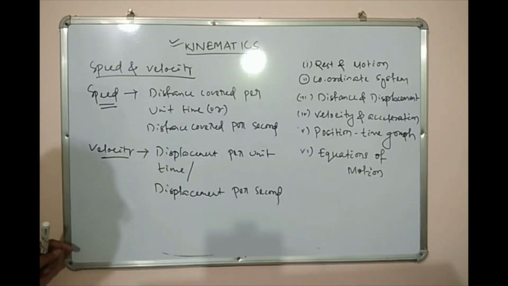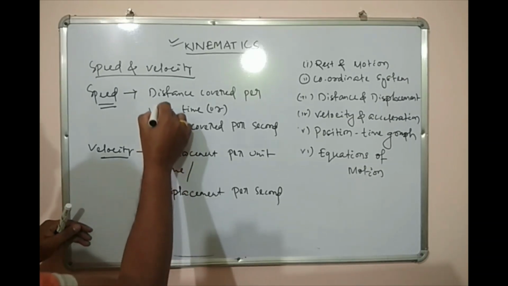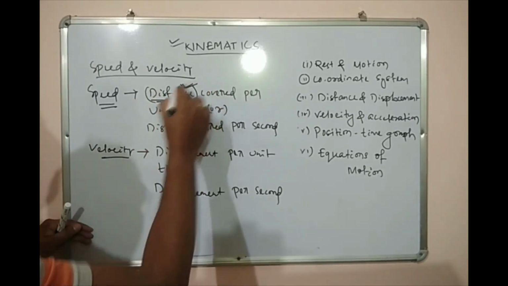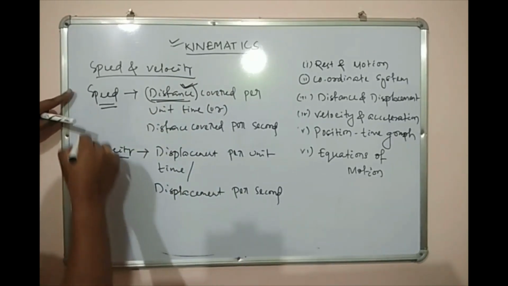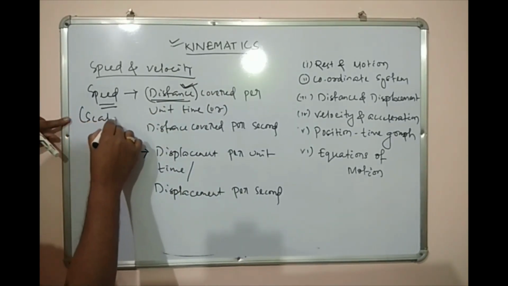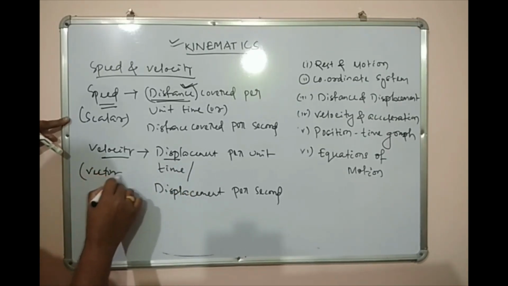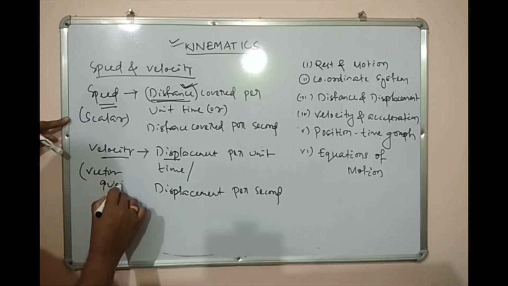So from here we can easily identify that as distance is involved here, my speed is a scalar quantity, whereas velocity, as displacement is involved, is a vector quantity.